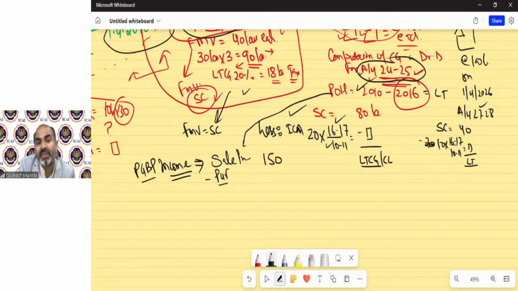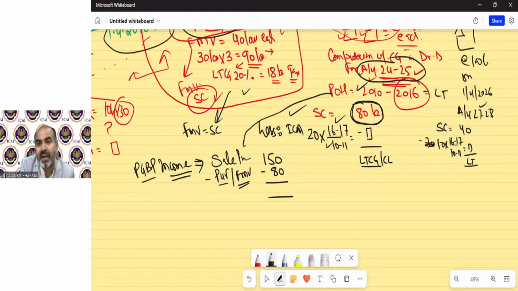And what will be the purchase? The FMV at the time of conversion will be the purchase. Or you can say, what is going to be the sale consideration over here for the purpose of capital gain? That is going to be the FMV for the purpose of purchase, for the purpose of business income.